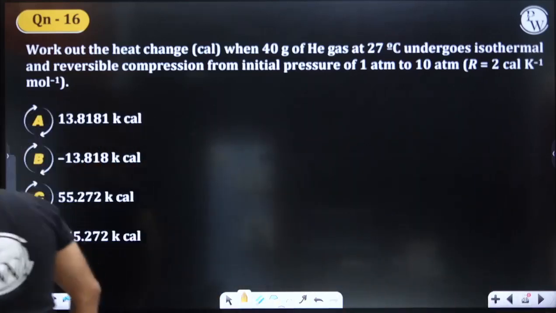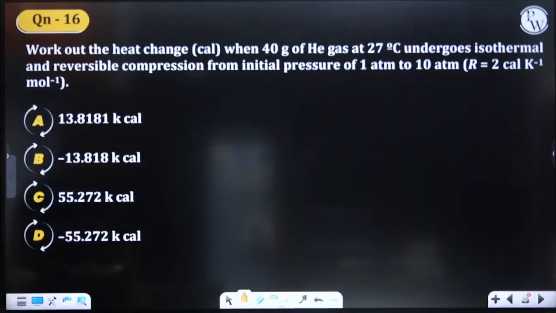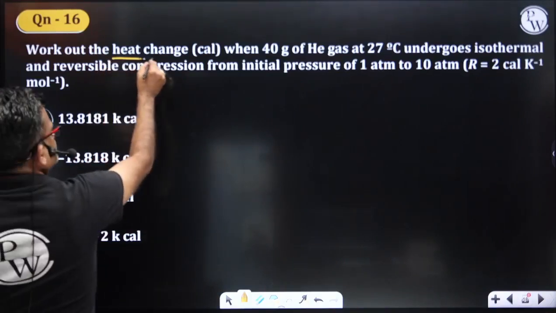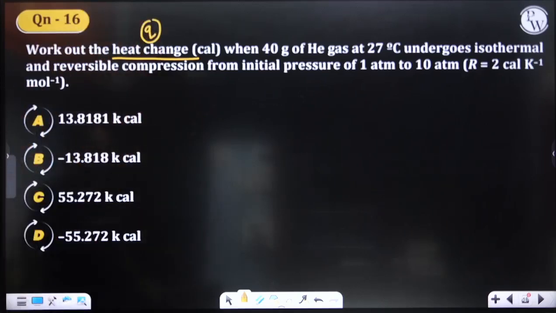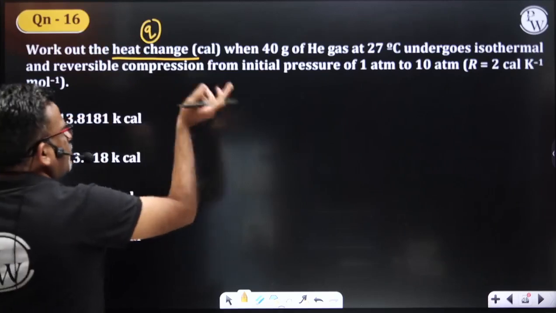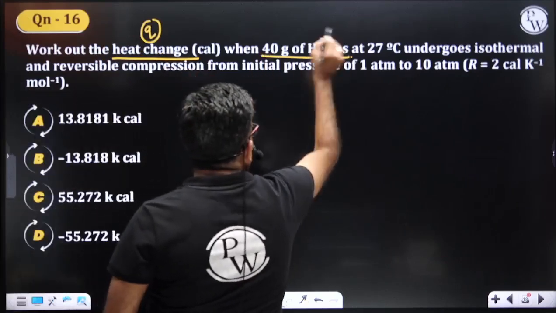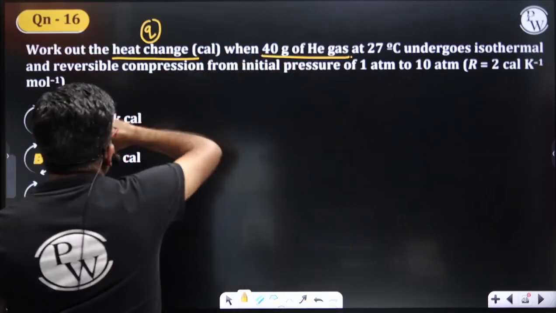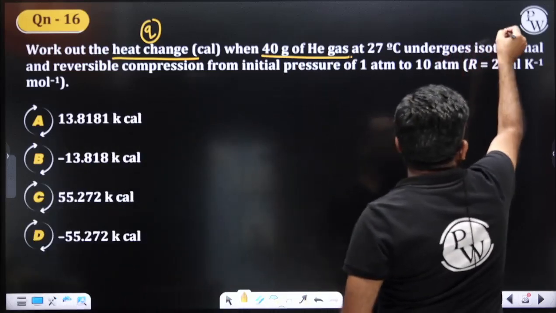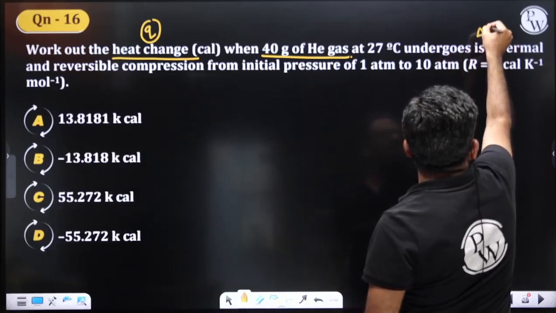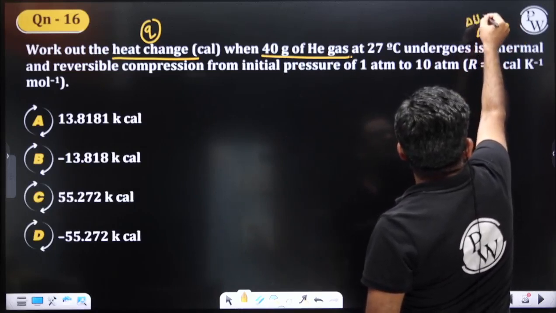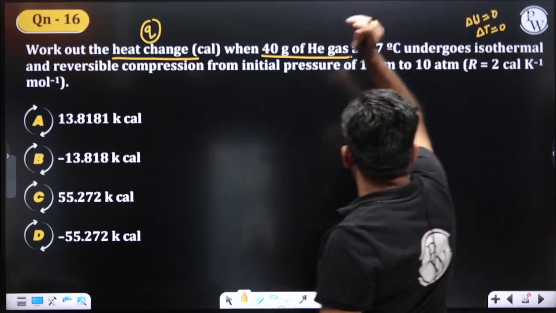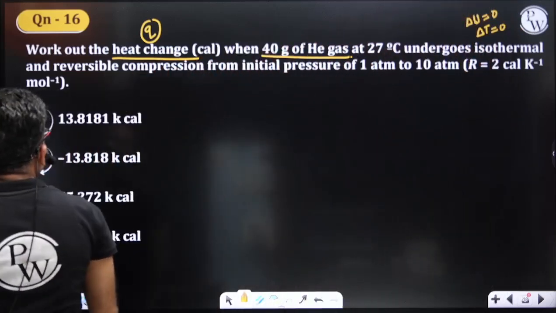Next, work out the heat change. Work out the heat change means we have to calculate the value of Q. Work out the heat change when 40 gram of helium undergoes isothermal. What is isothermal? Temperature is not changing. Temperature is not changing means delta T is 0. If delta T is 0, internal energy is the function of temperature. If delta T is 0, delta U is also 0.